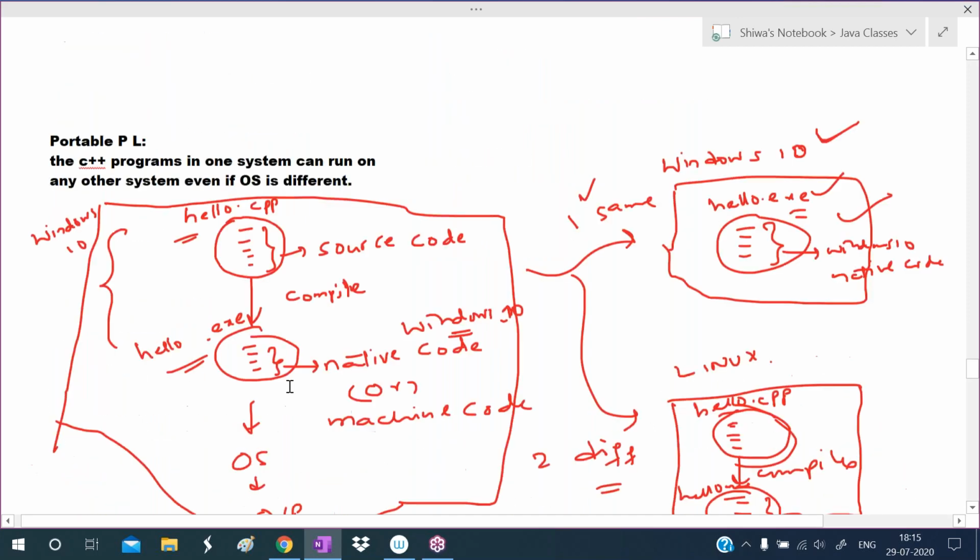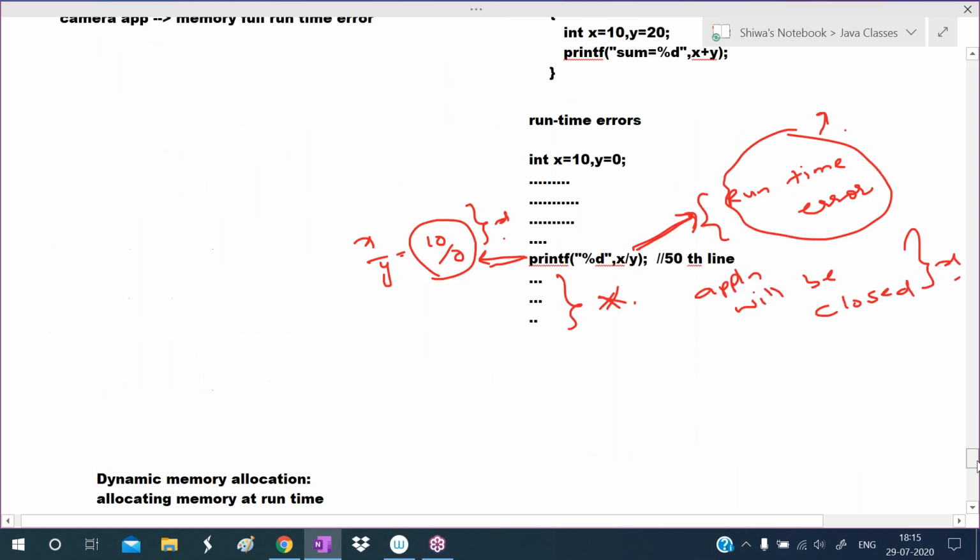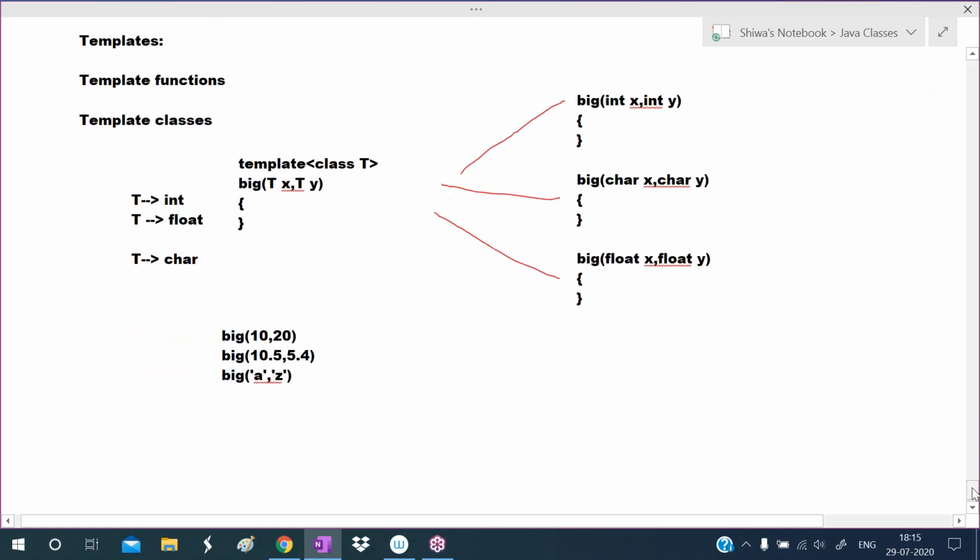Okay. Next, the last advantage is templates. Templates allow us to work with different data types. For many data types we define one function only, or for many data types we define one class only. Now this one template function can be used for int, float, and char. You have no need to define three functions like this. Automatically code length will be decreased. That is an advantage of templates. So till here we discussed in the previous class.